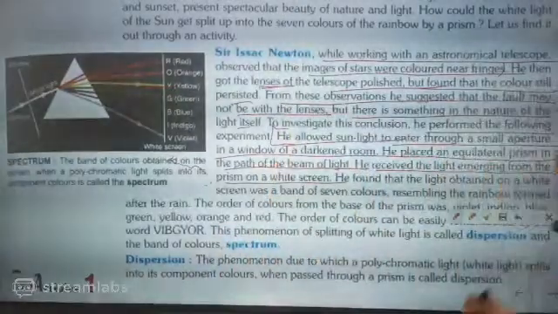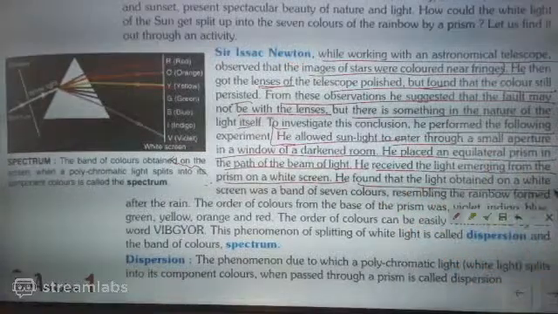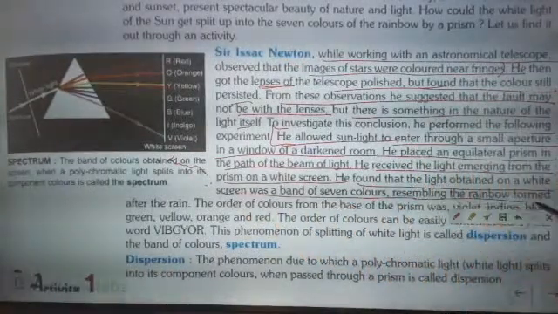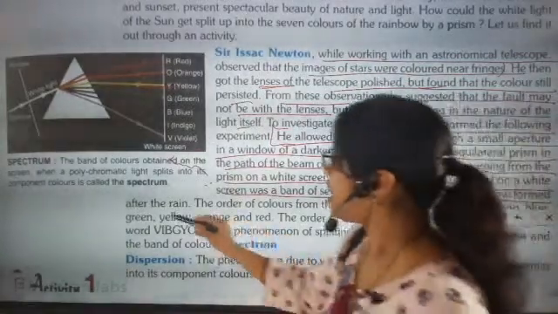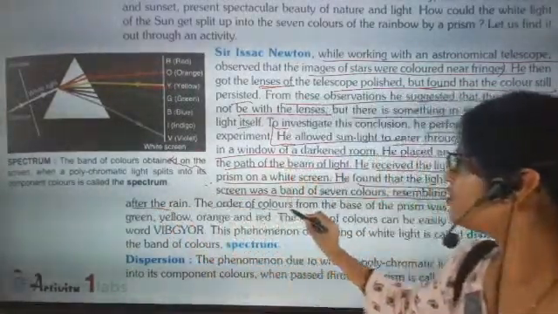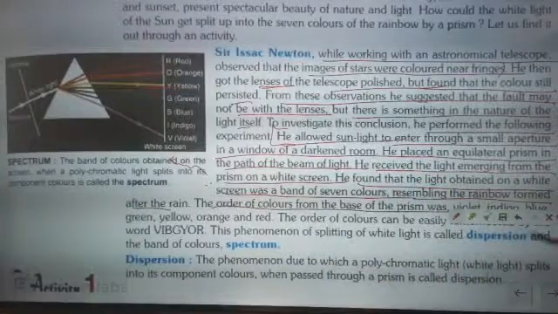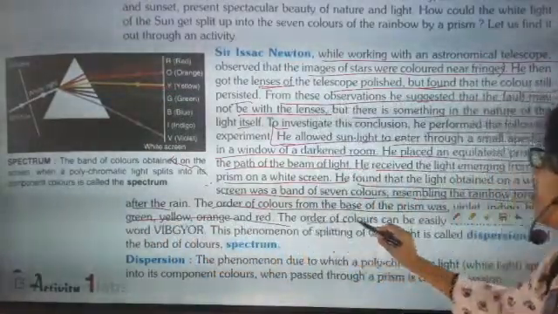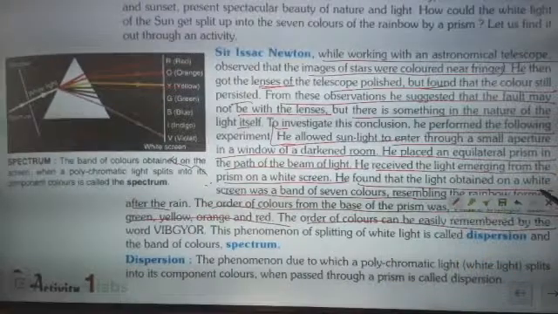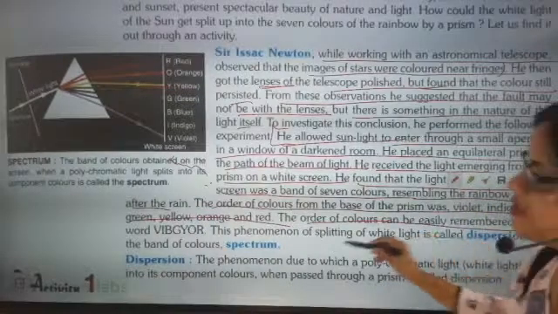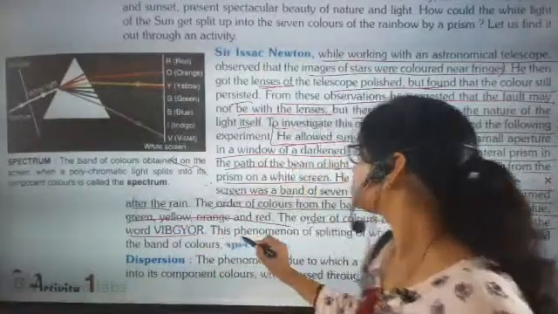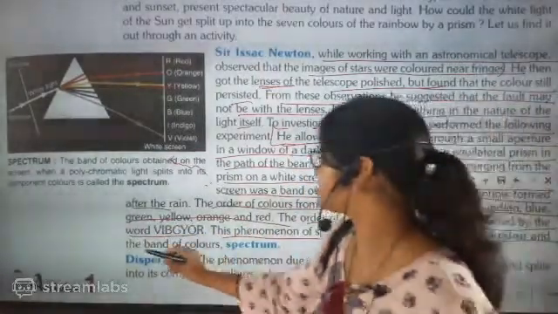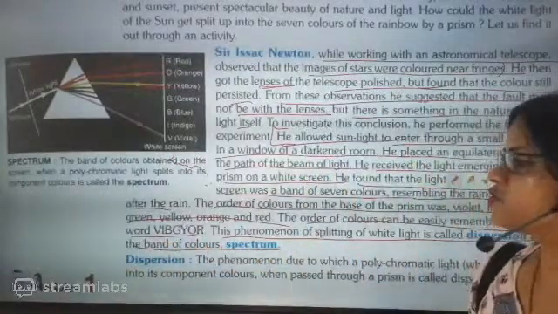Okay, so this he has done. He found that the light obtained on a white screen was a band of 7 colors, resembling the rainbow formed after the rain. The order of color from the base of the prism was violet, indigo, blue, green, yellow, orange and red. The order of the colors can easily be remembered by the word VIBGYOR. This phenomenon of splitting of light is called dispersion, and the band of colors is also called the spectrum.